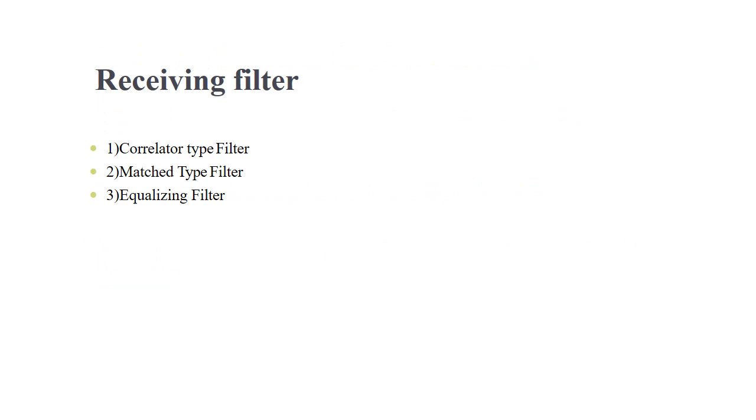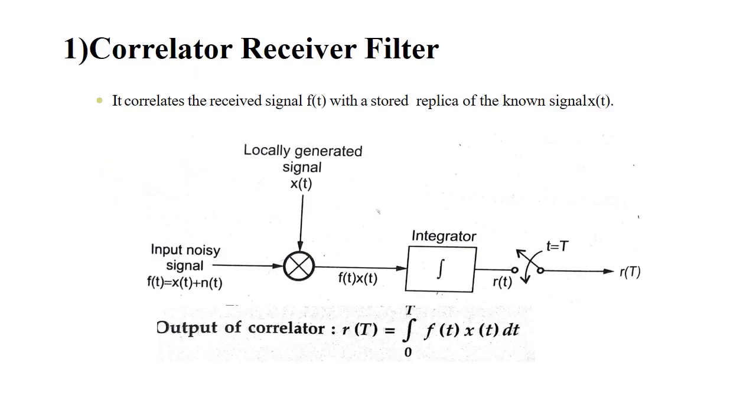Receiving filter. In the receiving filter there are three types. One is the correlated type filter, another one is the matched type filter, and the third one is the equalizing filter. Let me see them one by one. The first one is the correlated receiver filter.